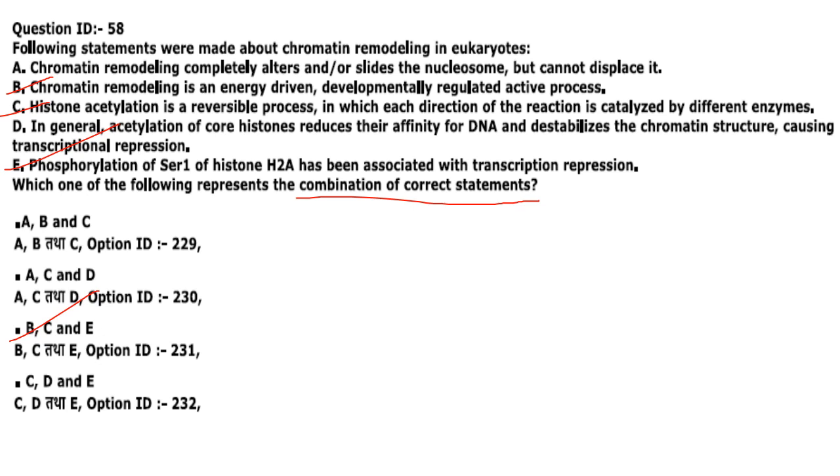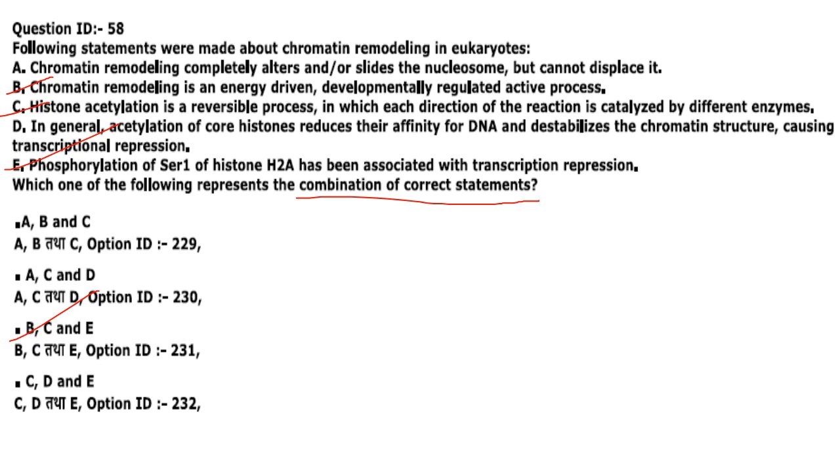Then next one. Following statements were made about chromatin remodeling in eukaryotes. Chromatin remodeling completely alters and or slides the nucleosome but cannot displace it. It can displace it. So first option is incorrect. Here also they have asked for combination of correct statements. Chromatin remodeling is an energy-driven, developmentally regulated active process.